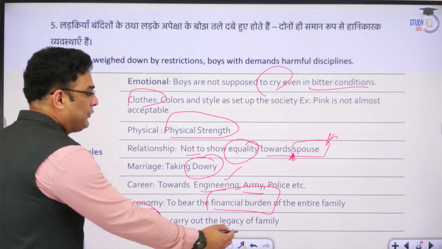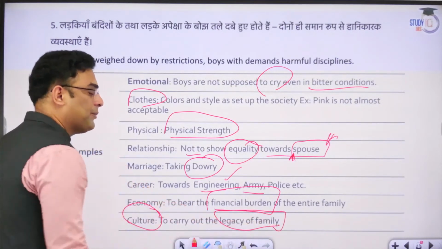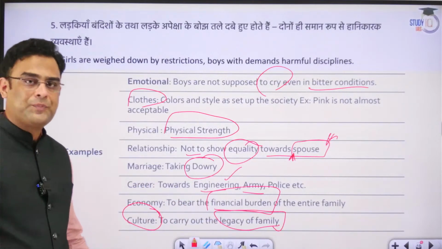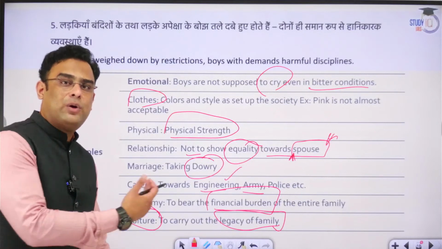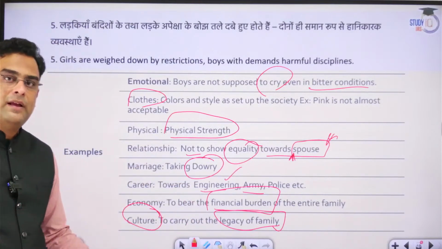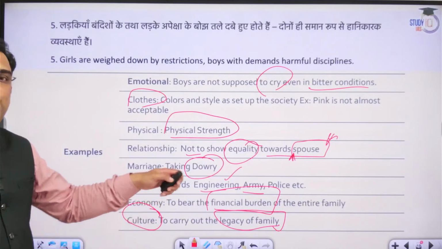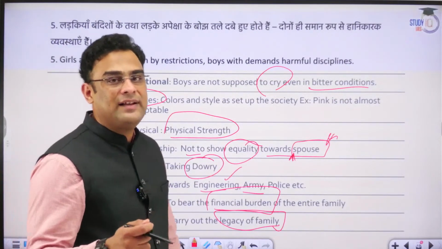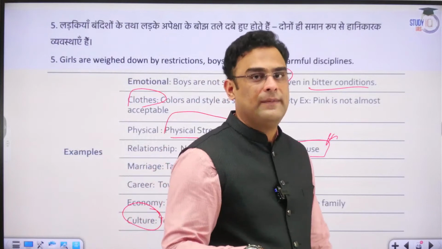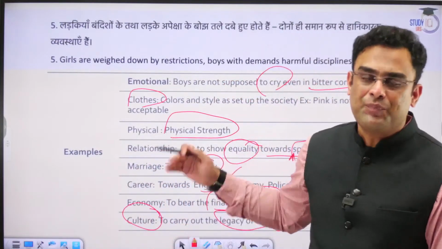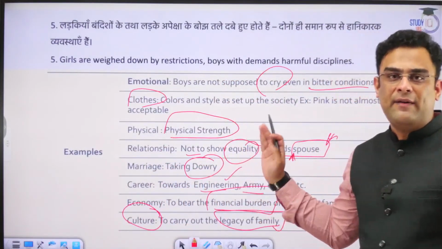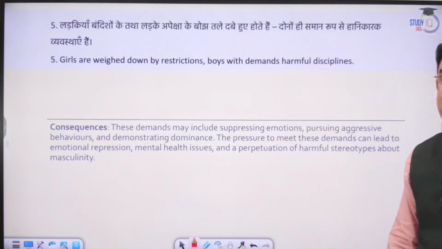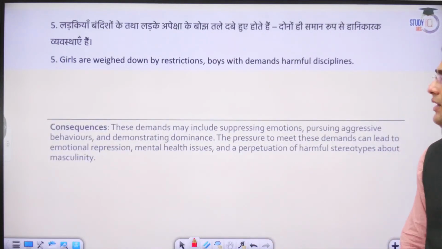Culturally, he is supposed to be the Kul Deepak of the family, the one who carries the legacy of the family forward. While this is a demand on boys, it works the other way around too. The expectation that only the boy can carry the family's name and legacy is unfair to girls also. So this attitude of having separate approaches towards boys and girls in terms of family legacy is another problem we can see in our society.